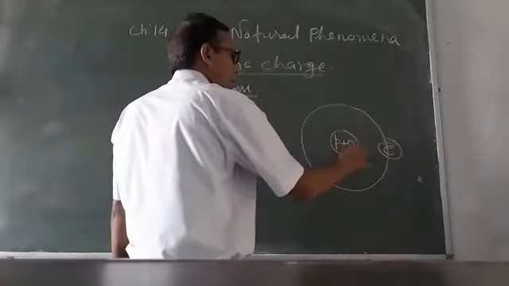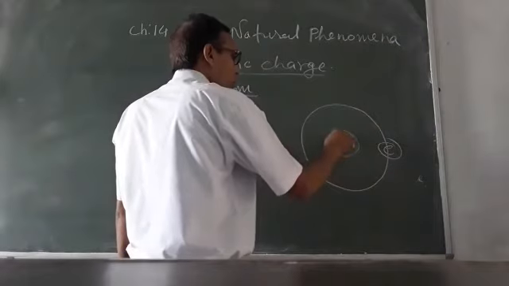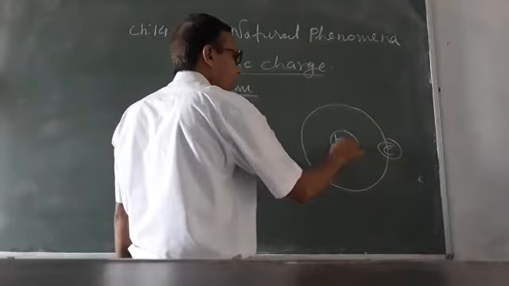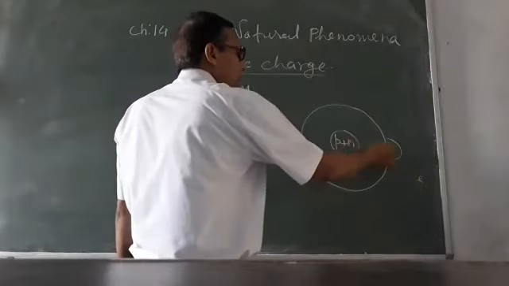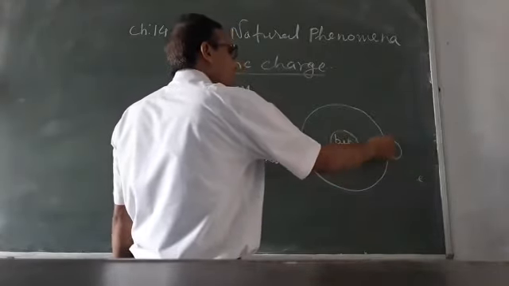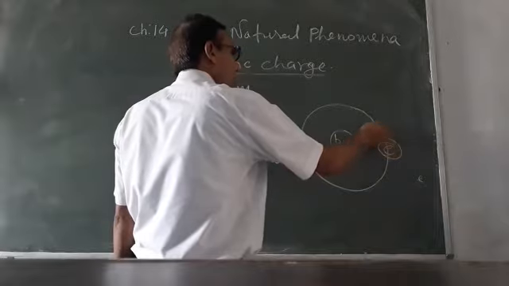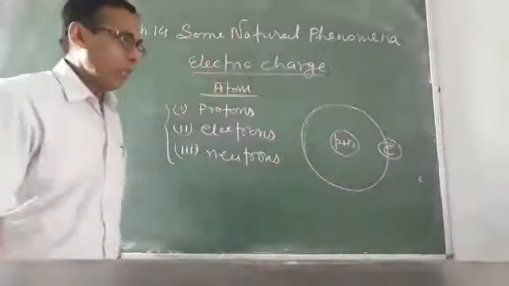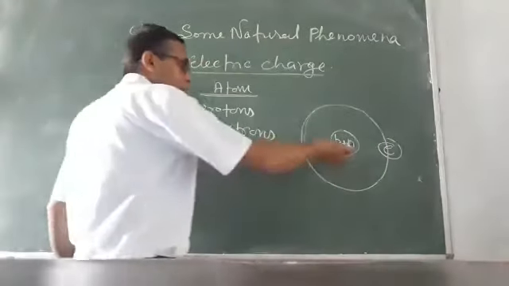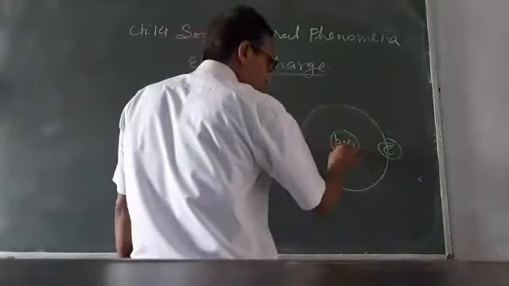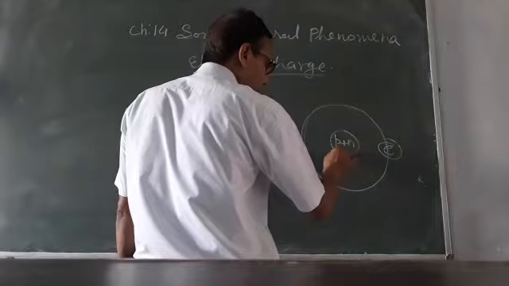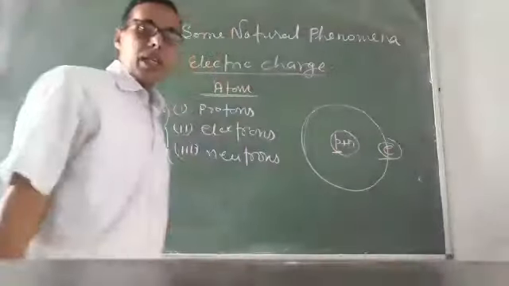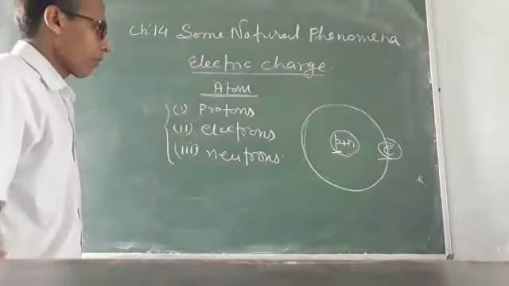In the nucleus, proton is a positively charged particle and neutron is neutral, while electrons, negatively charged particles, revolve around the nucleus in fixed orbits. There is an electrostatic force acting between the positively charged protons and the negatively charged electrons.